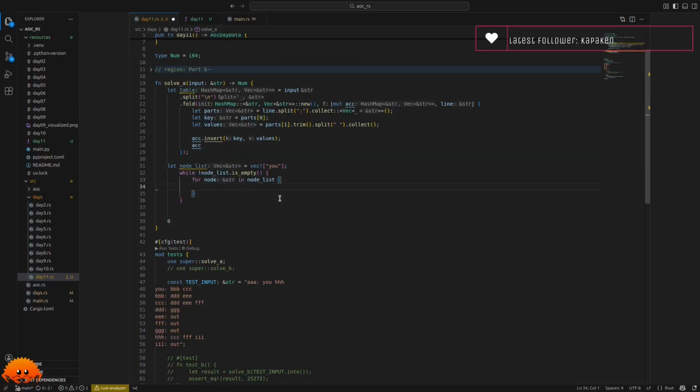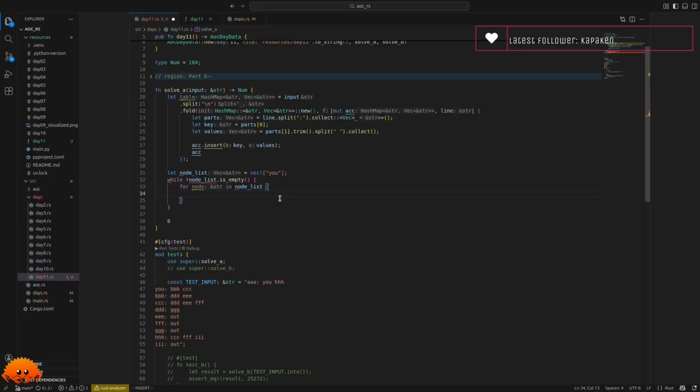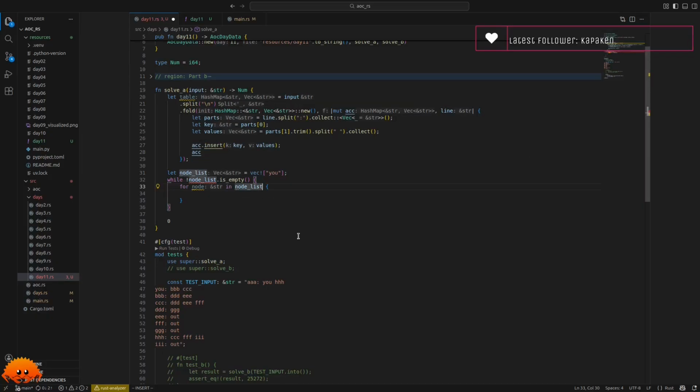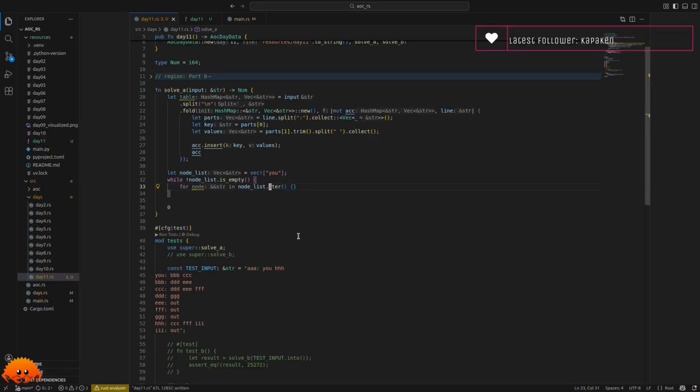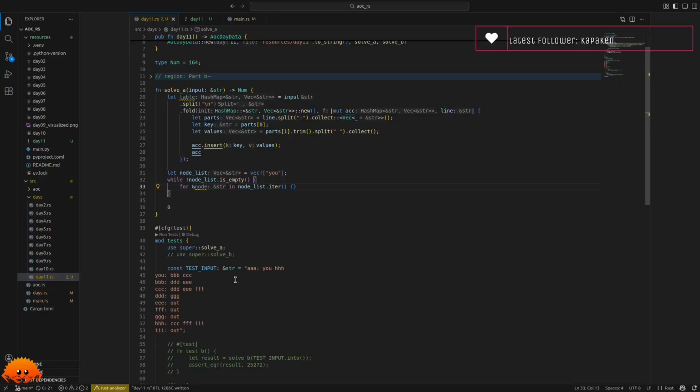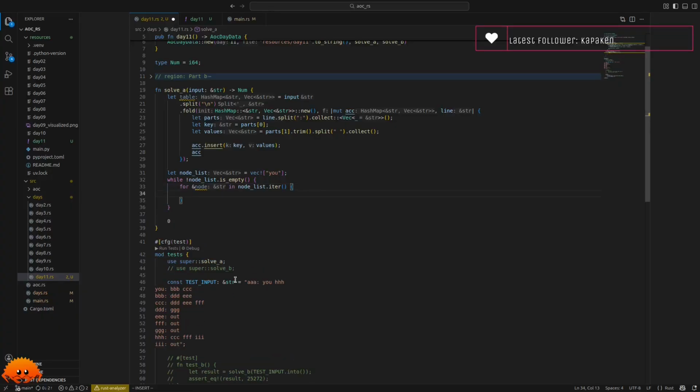It's not happy with us here. Borrow of moved value node list. Yeah, it's moved because we are actually taking ownership when we just use it like this. But if we say iter, we are not taking ownership. And we can now dereference the string here because the answer is still just a reference.